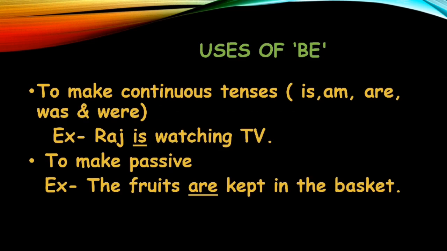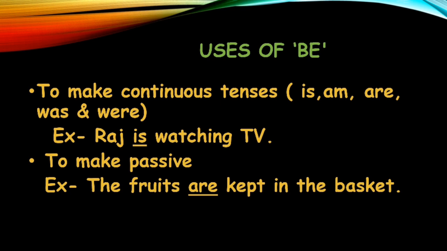First of all, let's see the uses of be. But before that, let's see what are the forms of be. Forms of be are is, am, are, was, were, been, being. These are the forms of verb be. Got it? Now what are their uses? To make continuous tenses. आप सबको पता है जब भी हम continuous tense use करते हैं so either we use is, am, are, was, were, right? Okay, like Raj is watching TV. So यहाँ पे आपने continuous tense, you have made the continuous tense, but what you have used, which form of verb? Is.